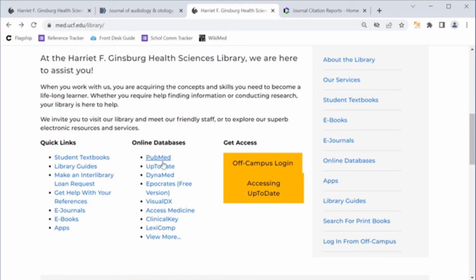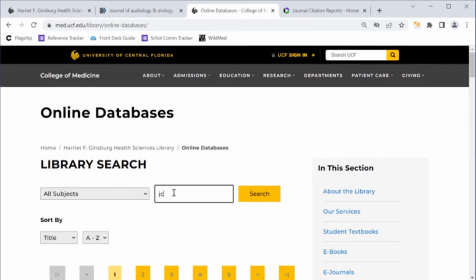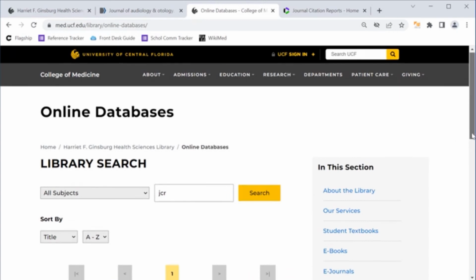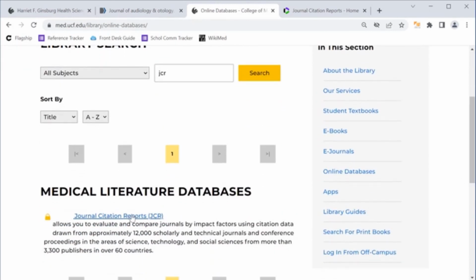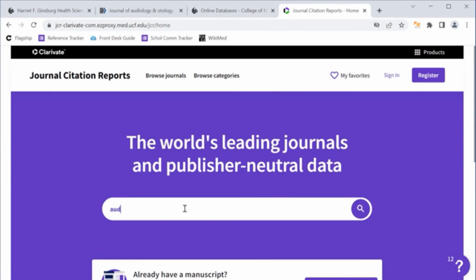This time, under Online Databases, click on View More. In the search bar, type in JCR. This stands for Journal Citation Reports. Click on Journal Citation Reports, and in the search box you can search by topic again. We'll use audiology.